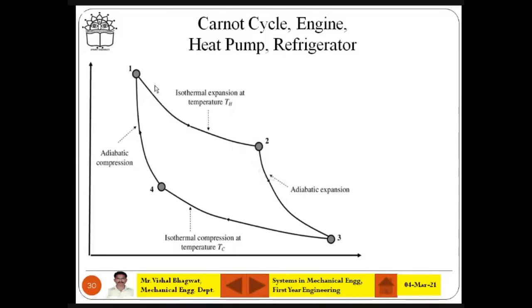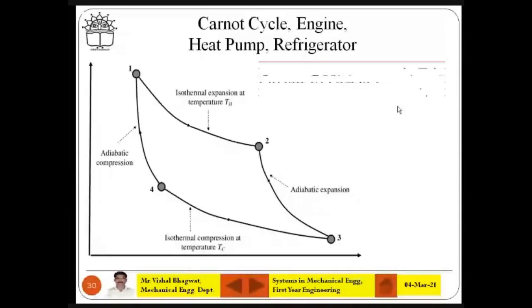There are two isothermal processes and two adiabatic processes in the Carnot cycle. No need to focus too much here, but remember that the Carnot cycle is the ideal cycle. The Carnot cycle engine efficiency, or the COP of a Carnot cycle heat pump or refrigerator, is always higher than the COP of the irreversible cycle heat pump and refrigerator.